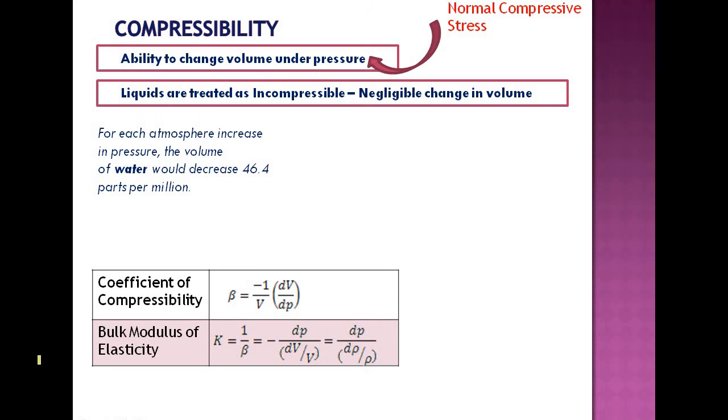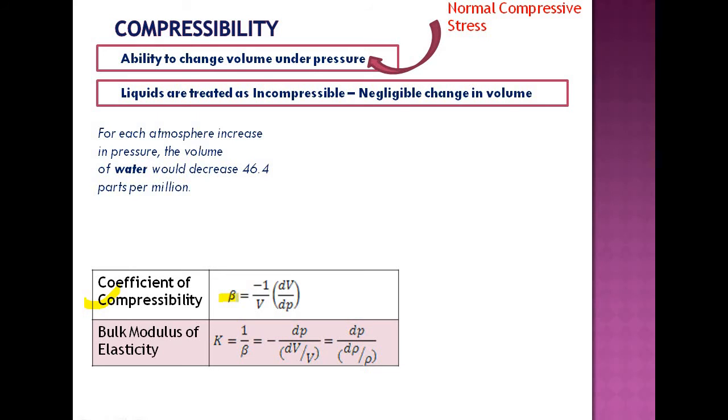Then how to quantify this compressibility? As I already told, liquids are treated as incompressible and gases are treated as compressible. So compressible fluid flow or gas dynamics is a very important topic of study in mechanical engineering, especially when you are dealing with aerospace engineering. So we study compressibility with respect to gases only. So how to quantify this compressibility? The compressibility is quantified as beta, that is the coefficient of compressibility.